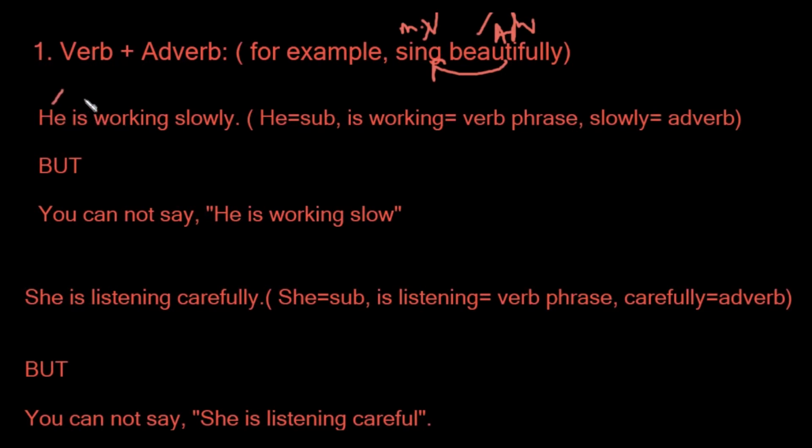He is the subject, is working is a verb phrase, working is the main verb, and slowly is an adverb, because it is defining the main verb. But you cannot say he is working slow, this is wrong. We will use an adverb, not the adjective. Slow is an adjective, so this is wrong. We will use the adverb slowly.